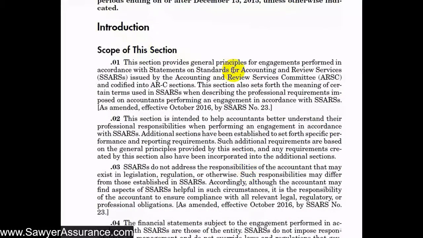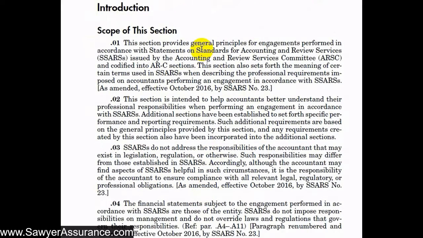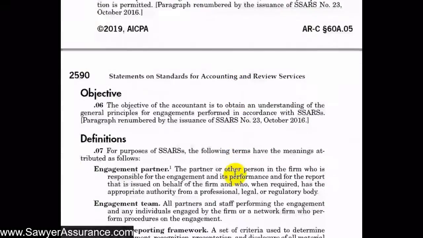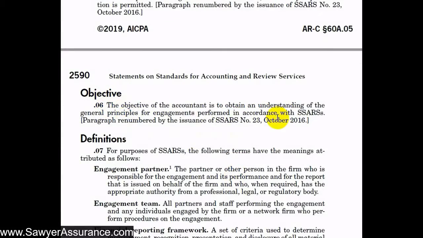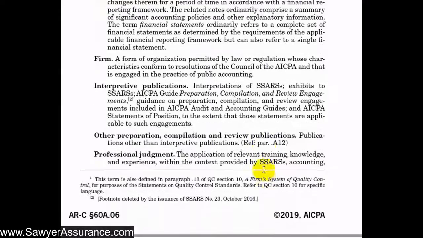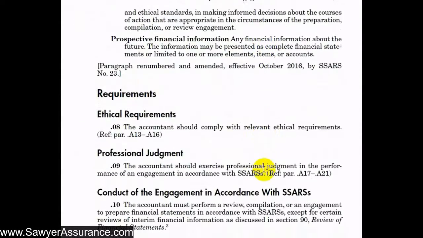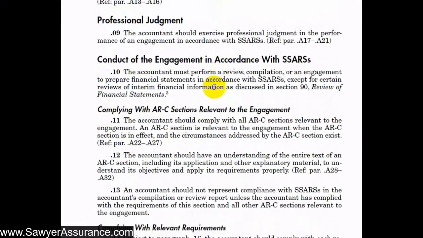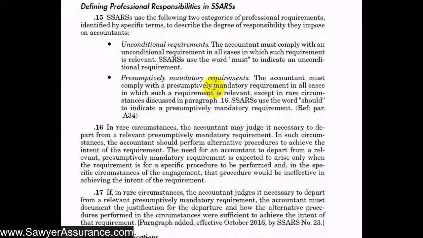And then we usually have an introduction, which tells the scope of the particular section, so what types of engagements or transactions the section applies to. And then we have some objectives to tell us what we are trying to achieve when we are applying this ARC section. Then we usually have some definitions that point out how we should interpret different terms as they apply to these sections. And then we get into requirements, and these are ways that the writers of these sections have determined that we might achieve the objective. So if we comply with each of these requirements, we will achieve the objectives that we just saw. So requirements can be a lot, or sometimes they can be very few.